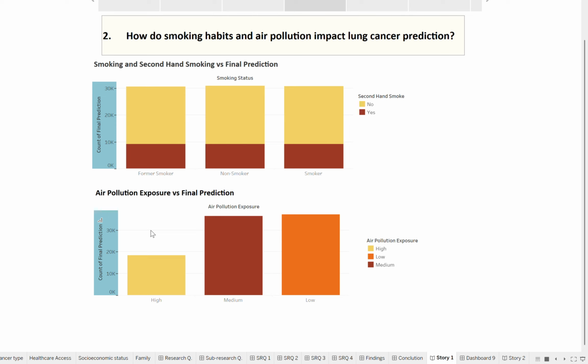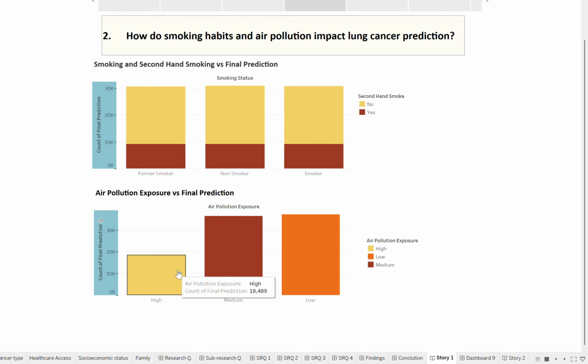This chart presents lung cancer predictions based on level of pollution exposure, categorized as low, medium, and high. What's surprising is that even areas with low pollution levels show relatively high prediction rates. This might be explained by better access to healthcare and diagnostics in those regions, which leads to more reported cases.